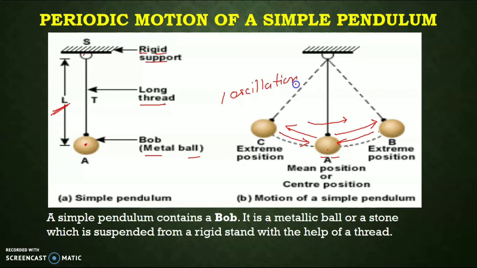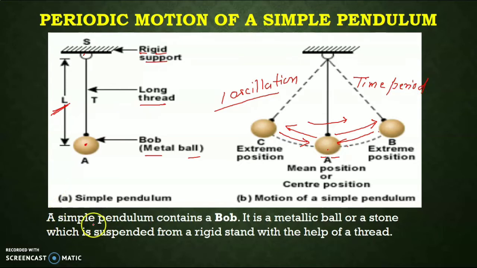This is known as one oscillation, and the time taken by the simple pendulum to complete one oscillation is known as the time period.